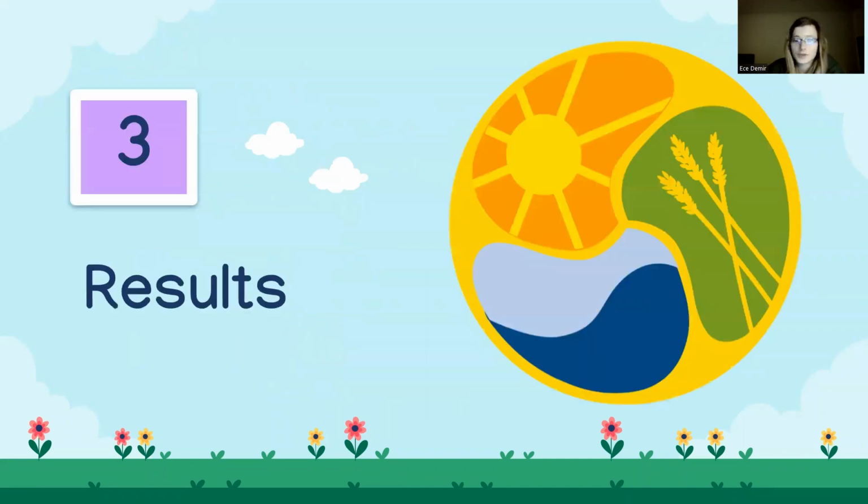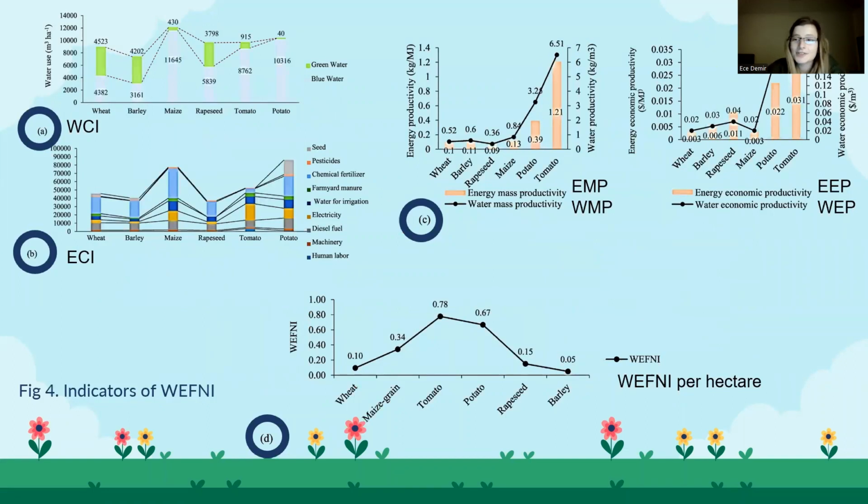Now let's move on to the results. Firstly, we will view the results of the WEF Nexus, LCA, and the social indicators per hectare. These have to be obtained for the optimization model. Here in figure 4, the WEF Nexus index results are depicted. In the first one, the water consumption, the blue water consumption is determined to be high, accounting for 70% of the water of different crops.